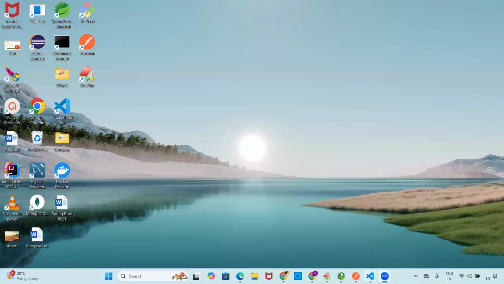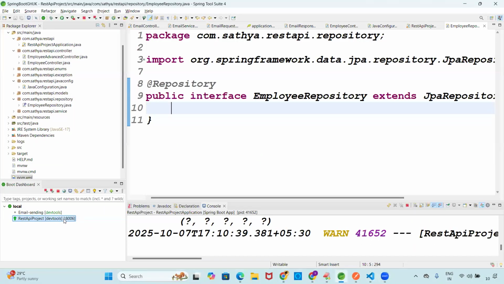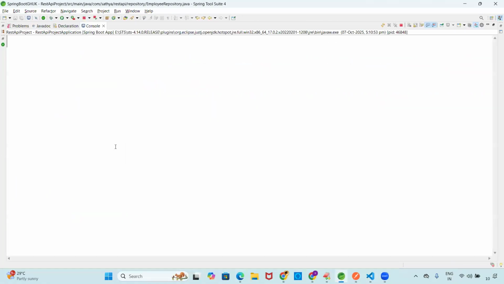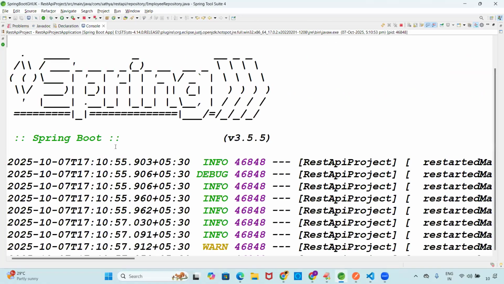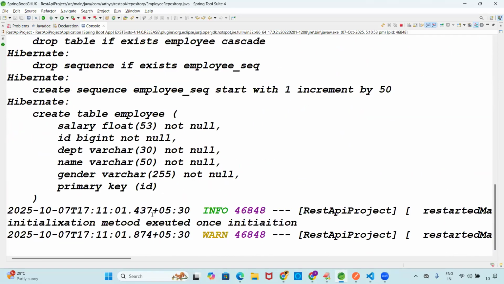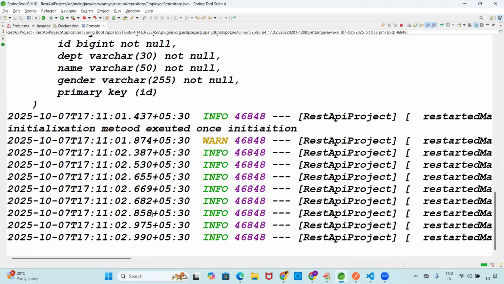Hey, listen, small point. Let me run the project. If you run the project, I click on the project and click on start. Also, if you click on the start, you can check it. Yesterday we added some new concept. That's what we're getting the issue, because that is at the Spring level. Stop there. It is working fine.